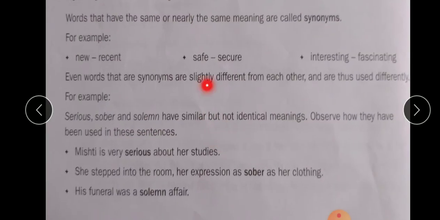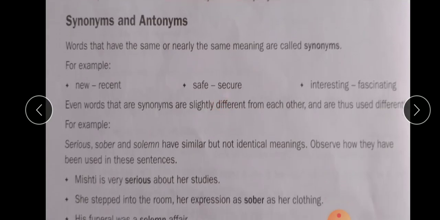Next is synonyms and antonyms. Words that have the same or nearly the same meaning are called synonyms. For example, new, recent; safe, secure; interesting, fascinating. Even words that are synonyms are slightly different from each other and thus used differently.